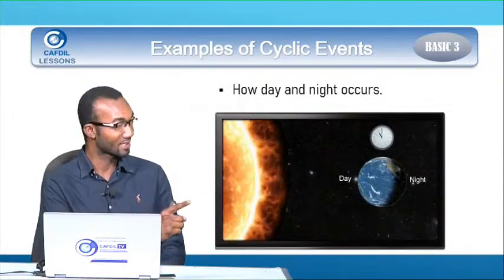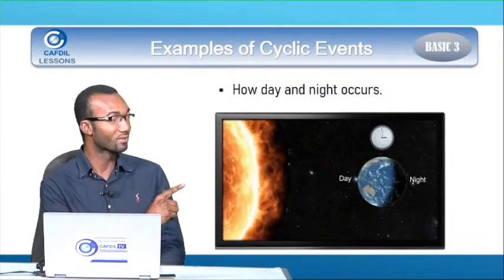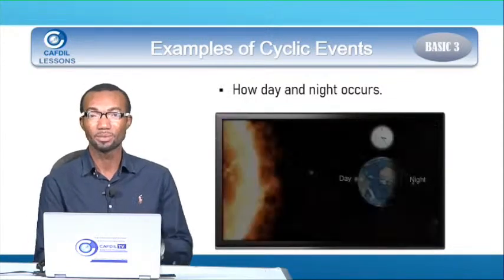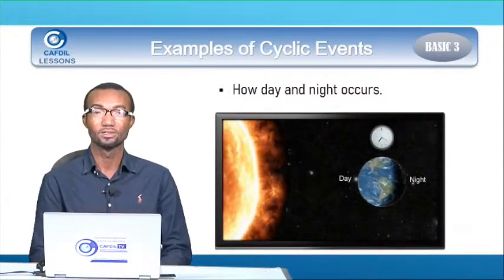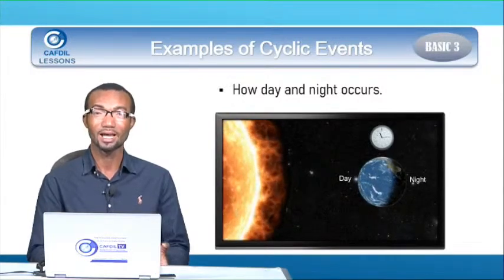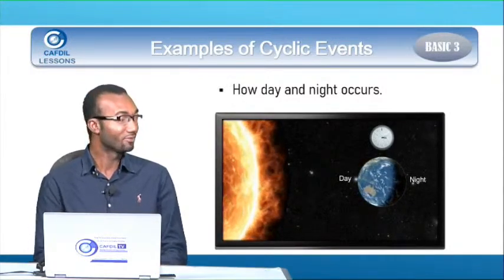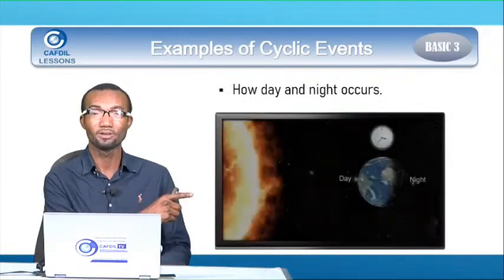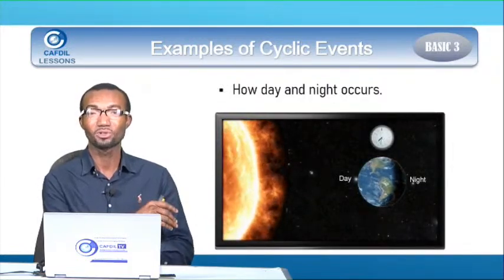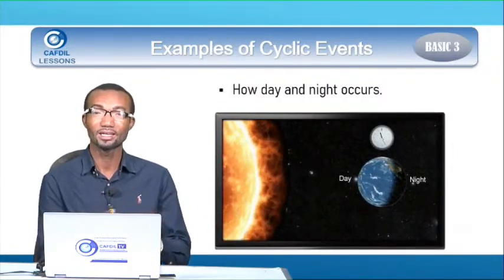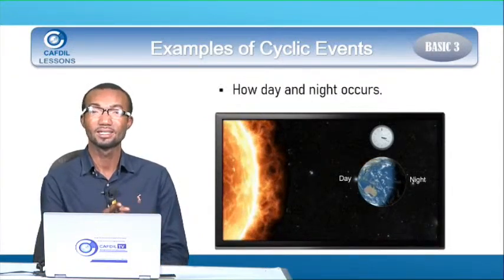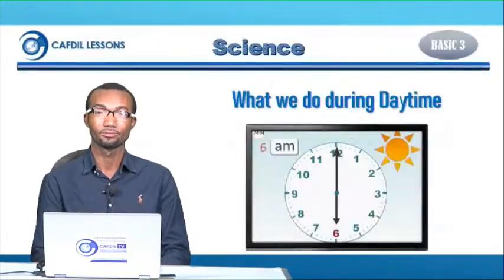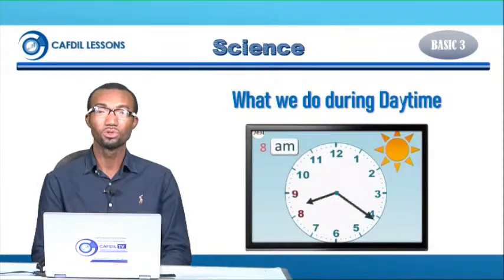So because the earth is going round, the part facing the sun will get day, and the part facing away from the sun will get night. And that is how day and night occurs. If the earth were to be still, that part would get day forever, and the part getting night would also get night forever. But because the earth is rotating, we share the day and night, and that is also cyclical.